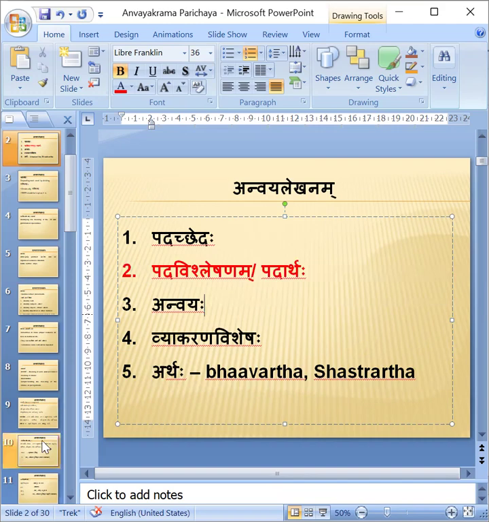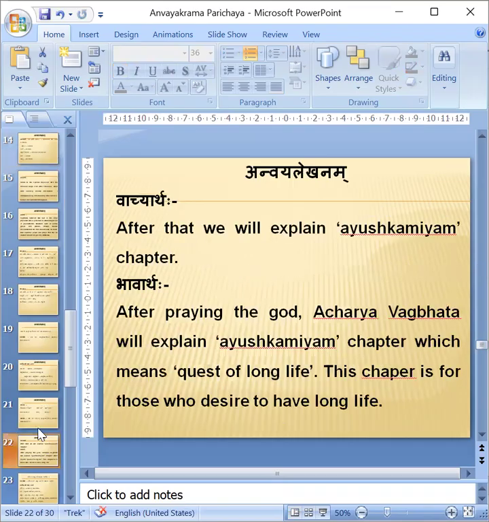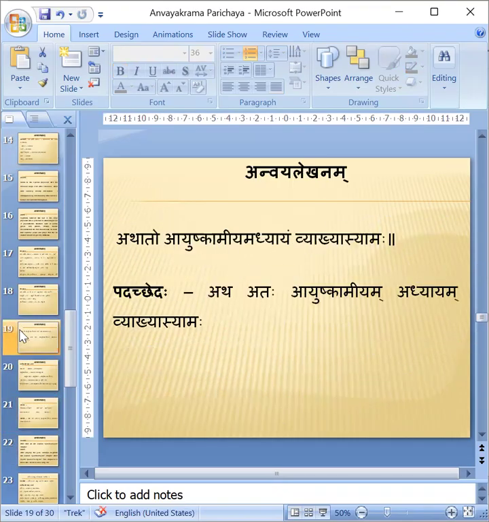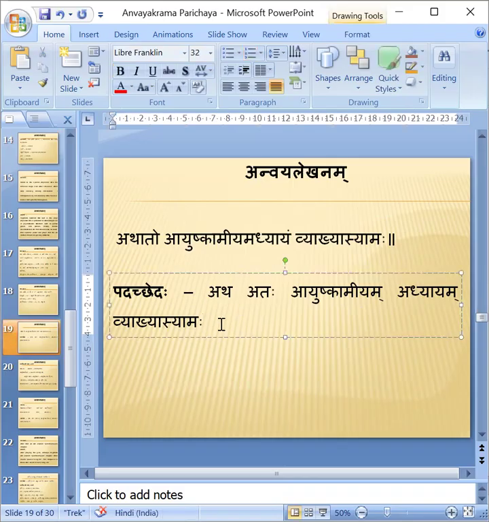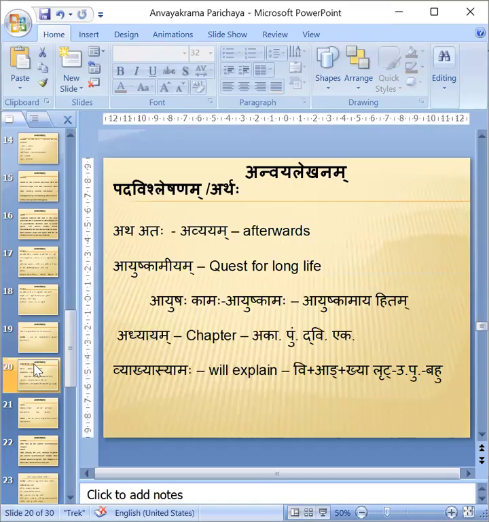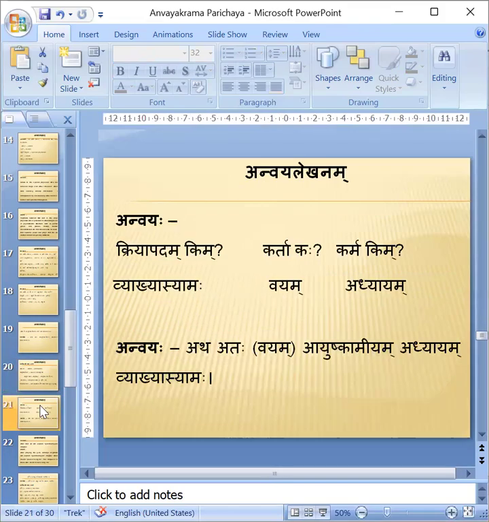We'll see one more shloka. Then it may be clear. After the prayer, he is telling Athato Ayushkamiyam Adhyayam Vyakhyasyaamaha. Atha Ataha Ayushkamiyam Adhyayam Vyakhyasyaamaha is a sentence. Okay. Padavibhag. Atha Ataha Ayushkamiyam Adhyayam Vyakhyasyaamaha. Pada Vishleshana we can do: Atha and Ataha are avyayas. Ayushkamiyam is Ayushaha Kamaha, that is some difference. Those all things we don't want.